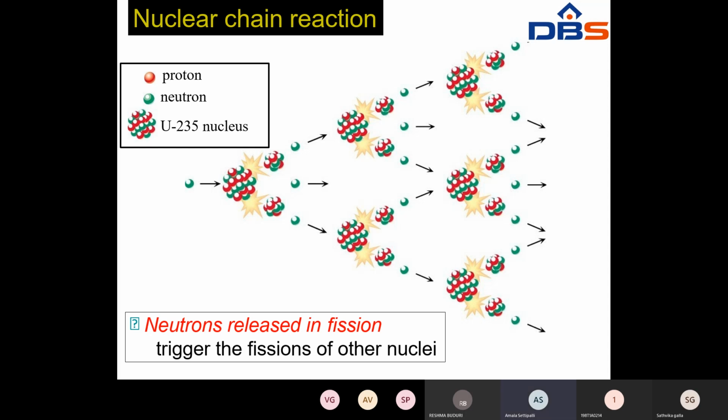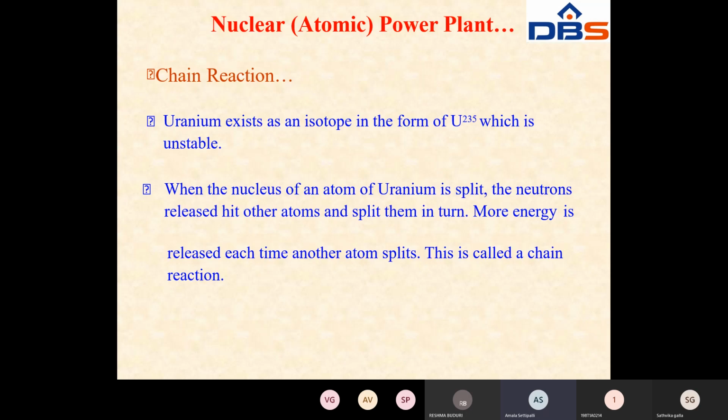Okay, and 3 neutrons. These 3 neutrons will again go through the nuclear fission process, and again they will produce 3 neutrons. So this is nothing but the nuclear chain reaction. That means neutrons released in the fission trigger the fission of other nuclei. Whenever they trigger other nuclei, at that time this produces more neutrons. That is nothing but the nuclear chain reaction.